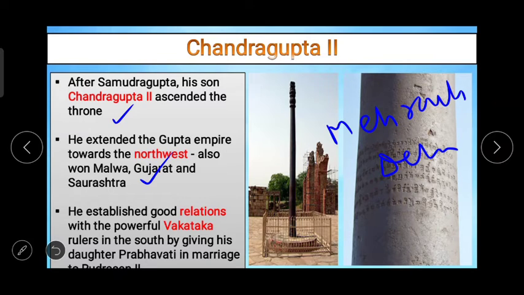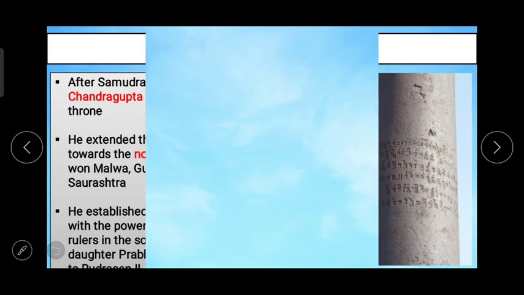The inscription on the pillar bears the name of the king called Chandra. It is on this basis that the iron pillar is assumed to be from the period of Chandragupta II, because the name Chandra is written on it, so it is guessed that it was made in the time of Chandragupta II.